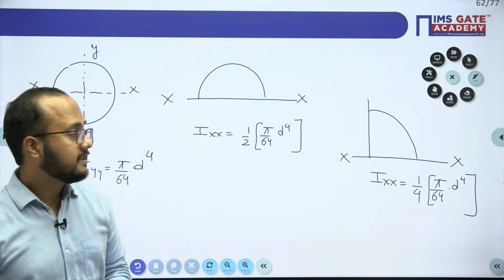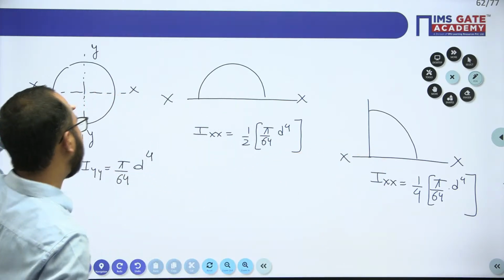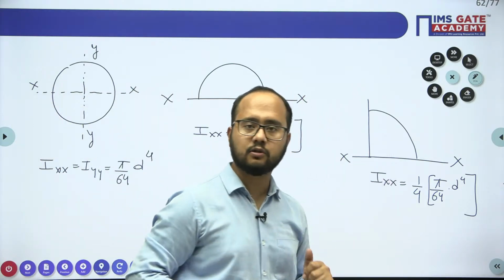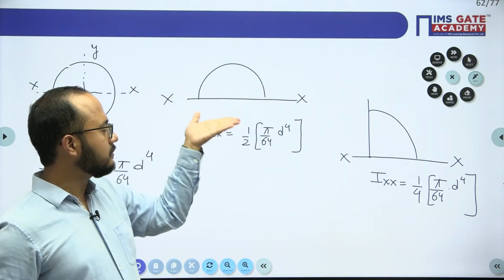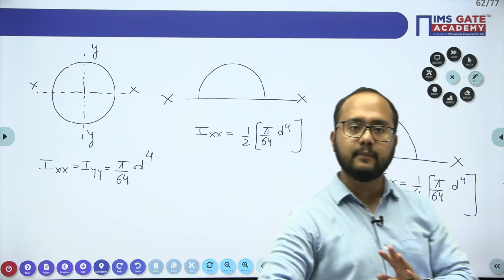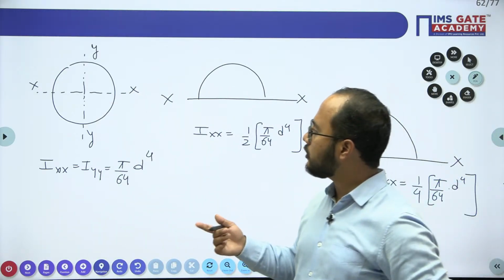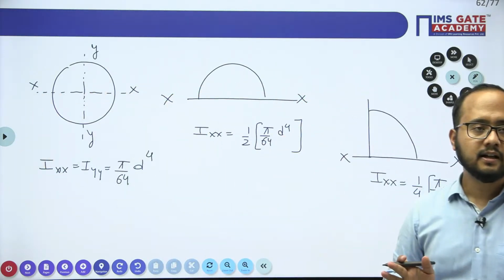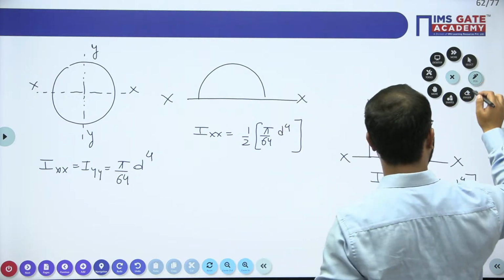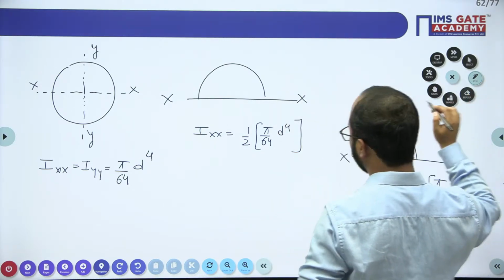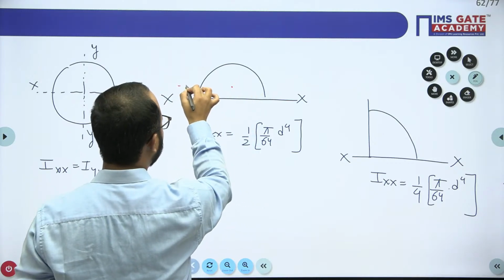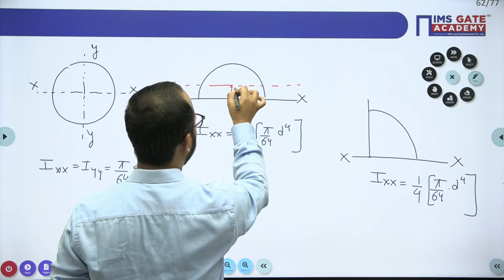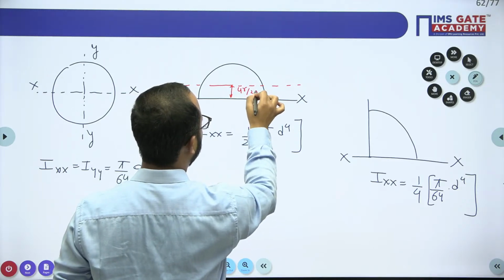Are you getting the idea? For the circle, the x axis we have taken is the centroidal axis. But the x axis for this semicircle and for this quadrant are not centroidal axes. The axis which passes through the centroid is known as the centroidal axis. The distance from here to here is 4r upon 3 pi, which we have already discussed.